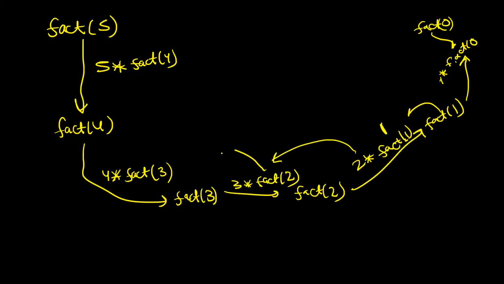3 into 2 is 6. So fact of 3 returns 6. 6 into 4 is 24. So fact of 4 returns 24. 5 into 24 is 120. So fact of 5 returns 120. That is what is happening.